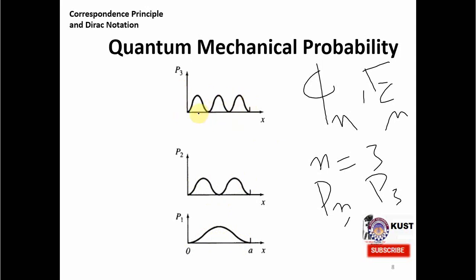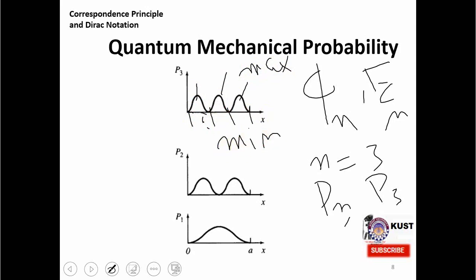That means quantum mechanically it is most probable to find the particle at this position, this position and this position, and the probability of finding the particle at these other positions is 0. Here, here and here the probability is maximum, and at these points here, here, here and here the probability is minimum, and in between you can know the values of the probabilities. But this was the case only for P3.